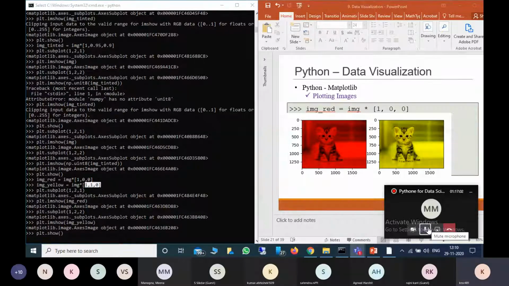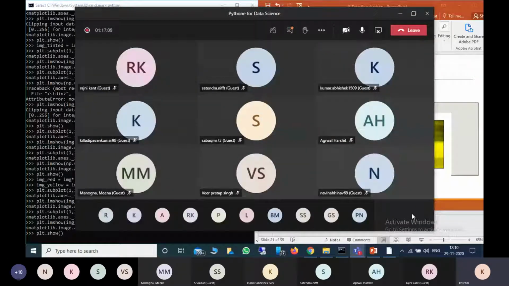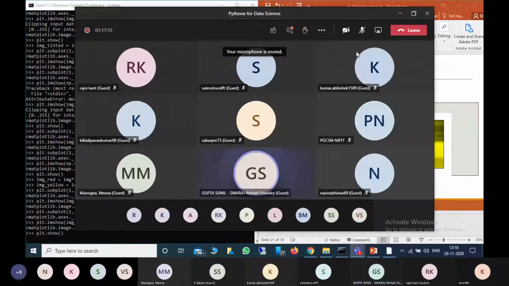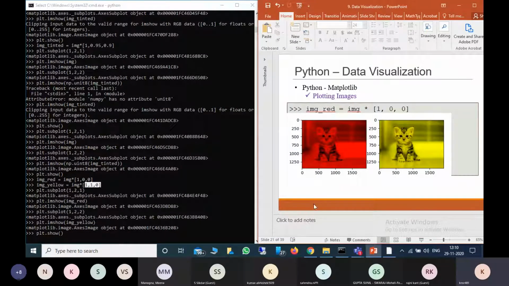If you don't have any doubts, we can close today's session. Tomorrow, means on Friday, we will start. Okay, sir, no doubt. So we completed all the Matplotlib plotting: one is scatter plot, second line plot, then histogram, then bar chart, then images.